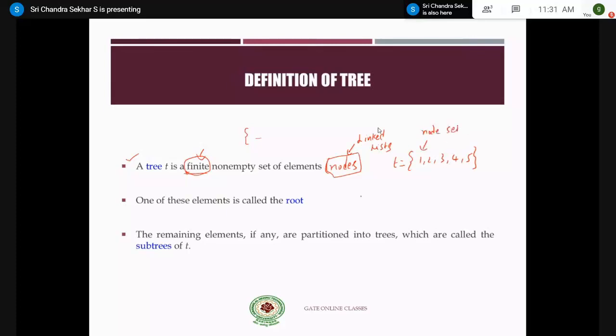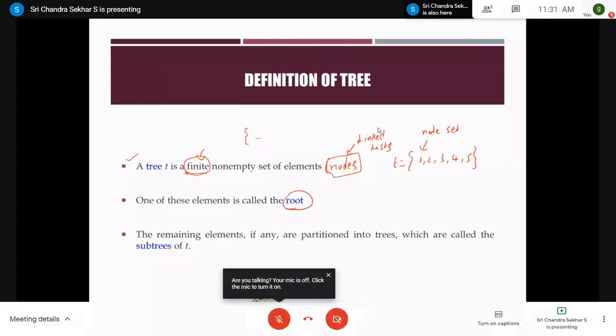It's nothing but a set of nodes, right? So out of this finite non-empty set of elements, one element is called the root. This is important. Out of all these 5 elements, you designate one node as root. And remember that there will be only one root. You should not designate 2 or more elements as the root. Okay. So only one element should be designated as the root. It can be 4 or 3 or 2, 1 and 5.